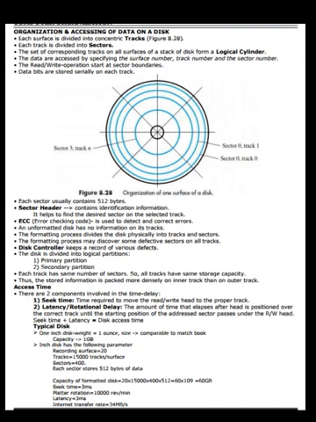Each track has the same number of sectors, so all tracks have the same storage capacity. Thus, the stored information is packed more densely on inner tracks than on outer tracks.